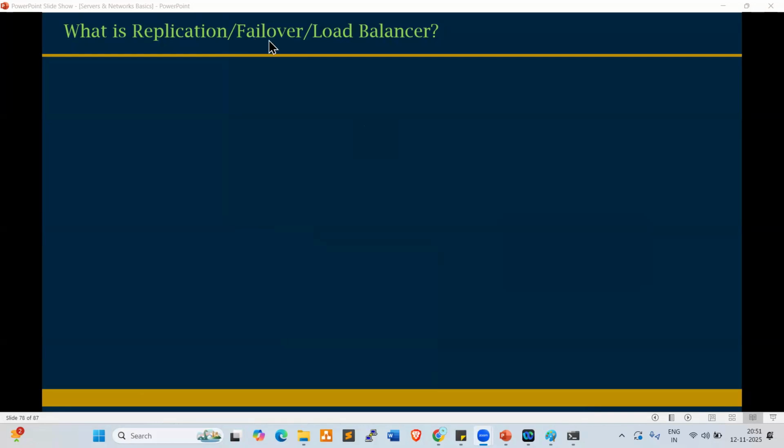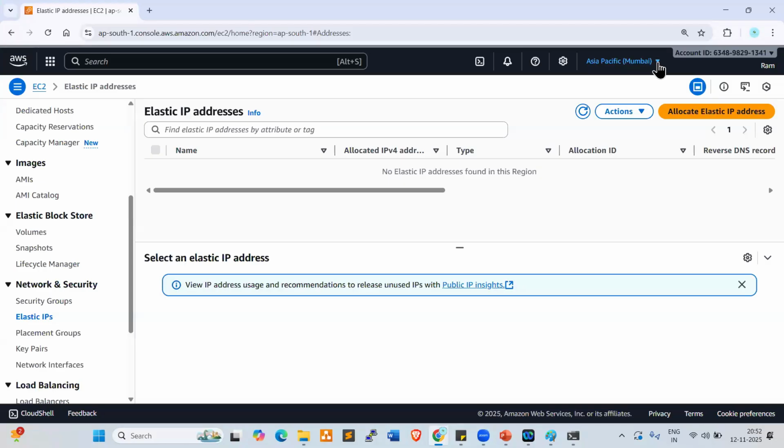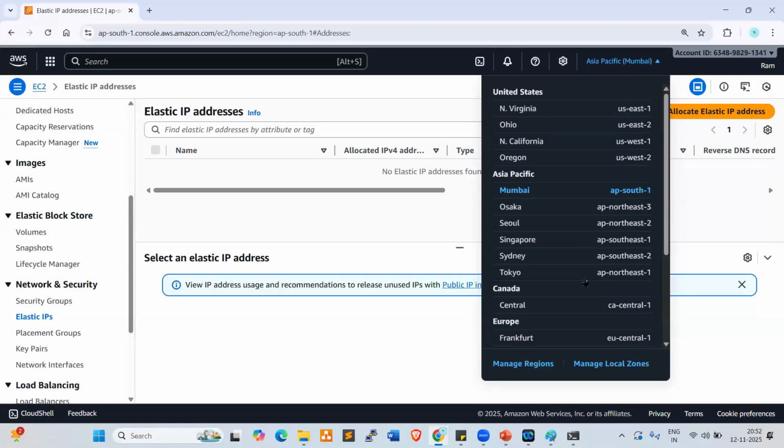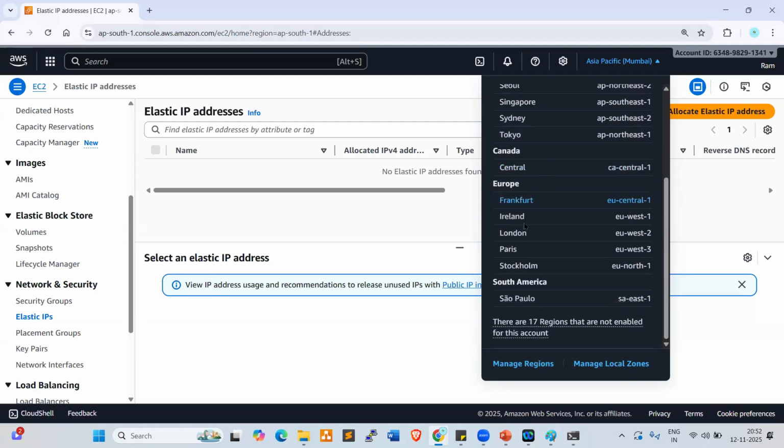What is failover? So we have regions. In AWS, we have data centers. Look at this, everyone. Asia Pacific Mumbai is a data center. These are all data centers, regions: Mumbai, Osaka, Seoul, Singapore, Sydney, Tokyo. These are all Asia Pacific data centers. These are America's data centers, US data centers: North Virginia, Ohio, North California, Oregon, right? Canada data center, Europe data centers: Frankfurt, Ireland, London, Paris, right? So these are all data centers, right?